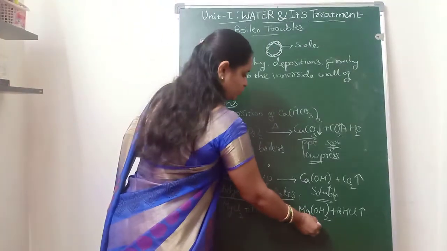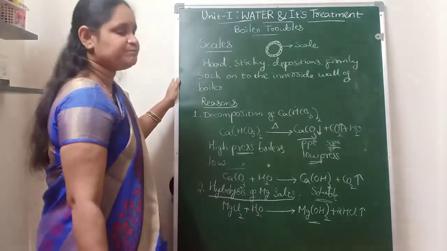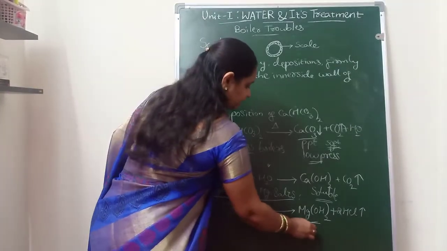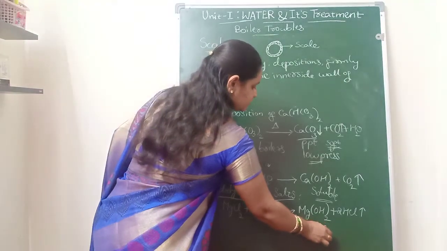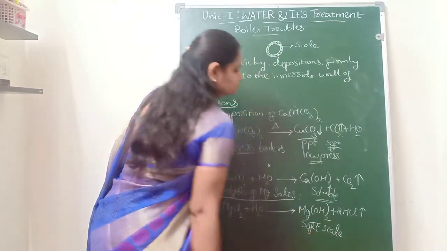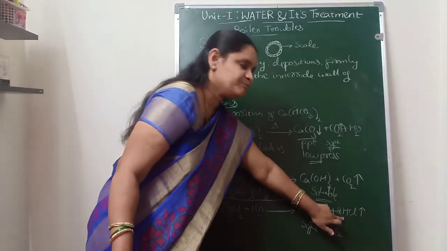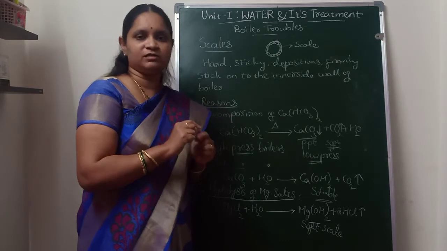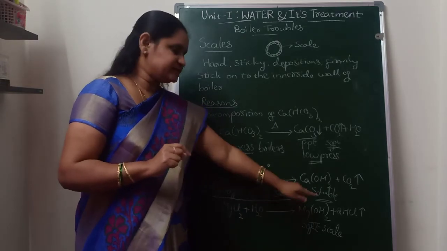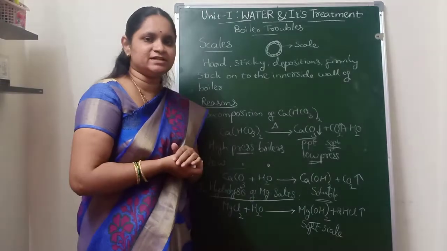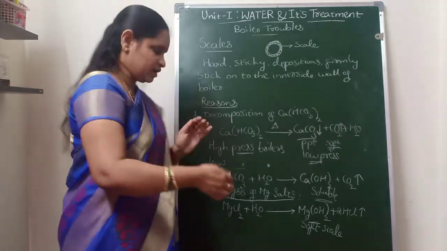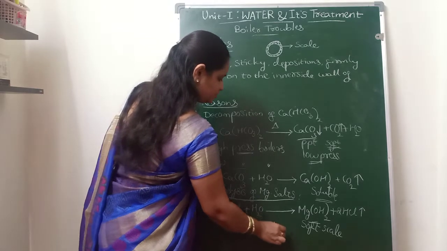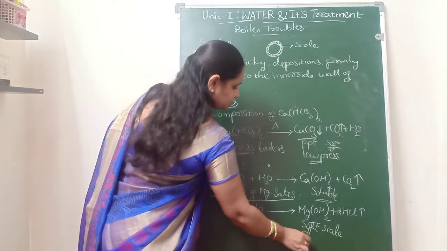One is the formation of magnesium hydroxide. This magnesium hydroxide is a soft type of scale. And this HCl, as soon as it is formed, the acid will directly attack the boiler material. So this HCl will attack the boiler material, that is iron, and will convert the iron into ferrous chloride.